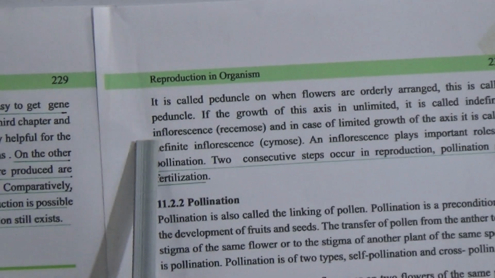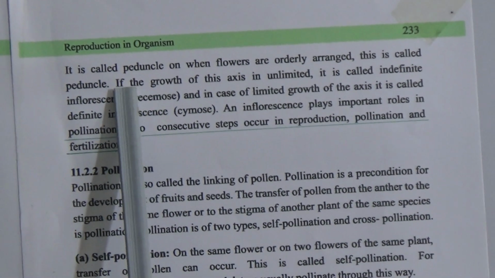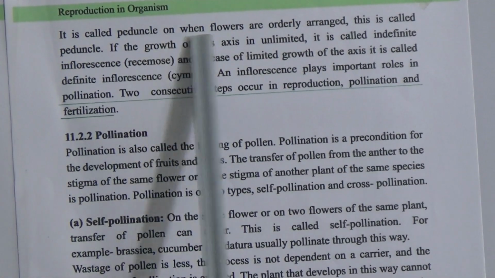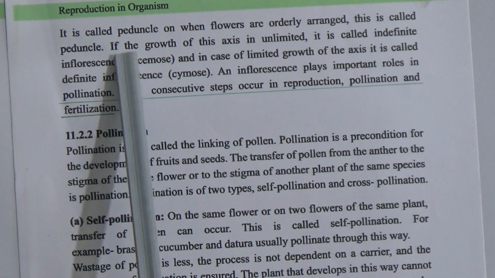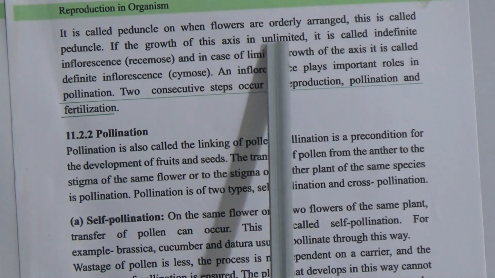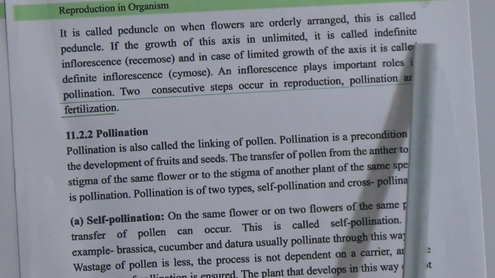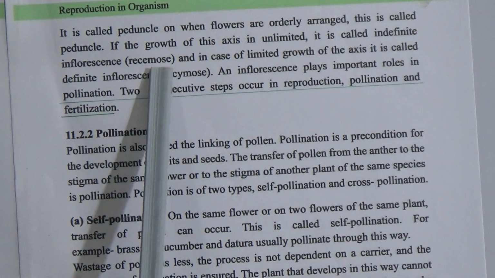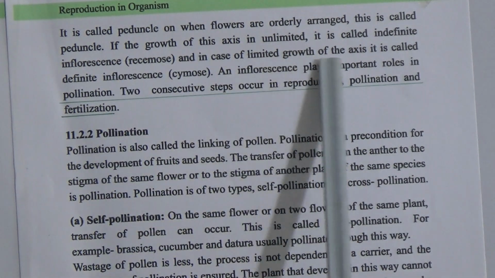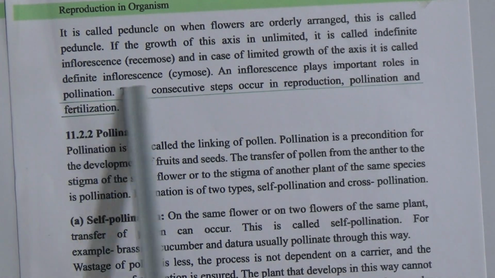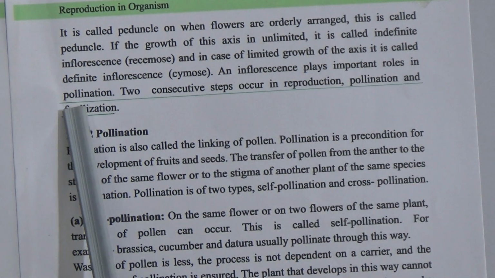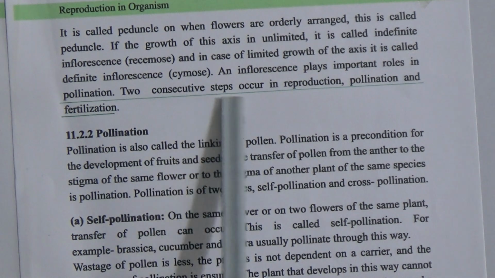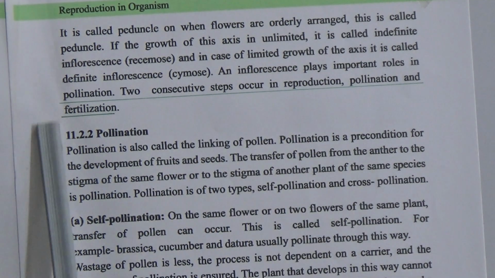Now come to here, this is page 233. It is called the peduncle when flowers are orderly arranged. This is called the peduncle. If the growth of this axis is unlimited, it is called indefinite inflorescence, racemose. And in case of limited growth of the axis, it is called definite inflorescence, cymose. And inflorescence plays an important role in pollination. Two consecutive steps occur in reproduction, pollination and fertilization.